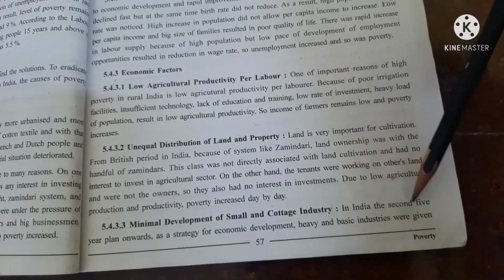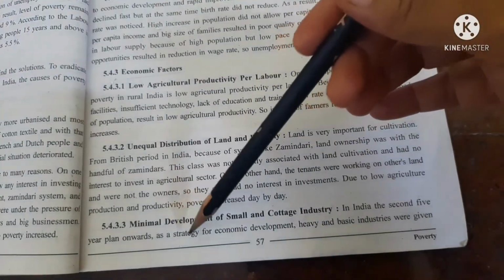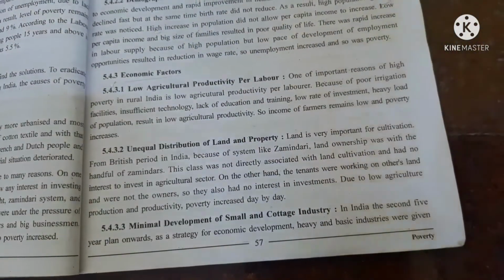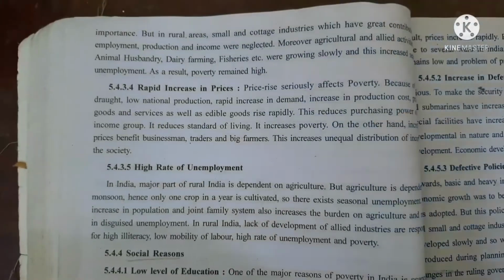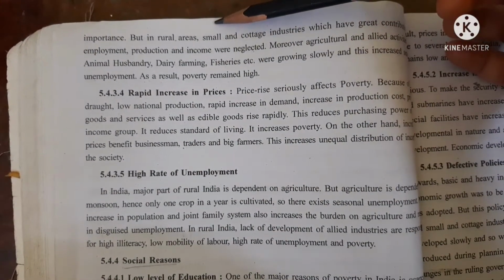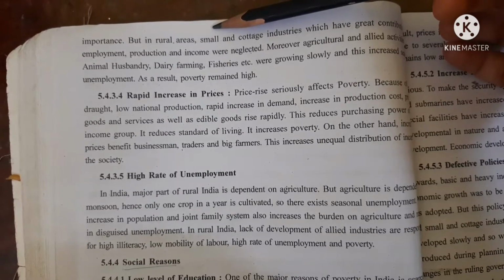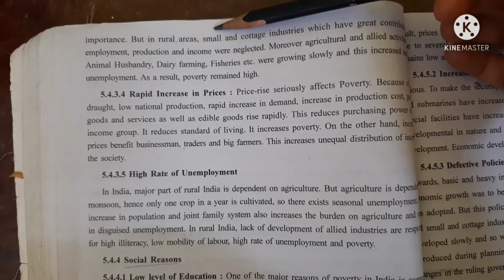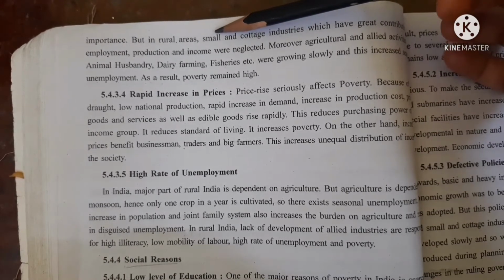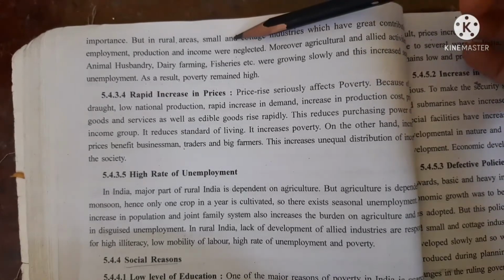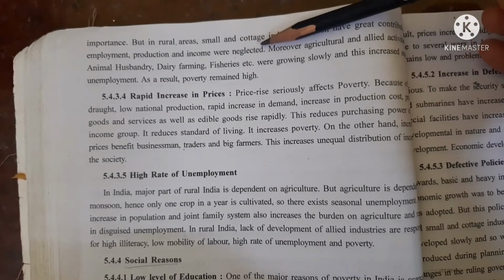In India, from the second 5-year plan onwards, as a strategy for economic development, heavy and basic industries were given importance. It was said that अगर heavy and basic industries के ऊपर हम ज़्यादा emphasize करेंगे तो nation fast develop होगा, and that is why small scale and cottage industries were neglected. But in rural areas, small scale and cottage industries have great contributions in employment, production and income, and yet they were neglected.